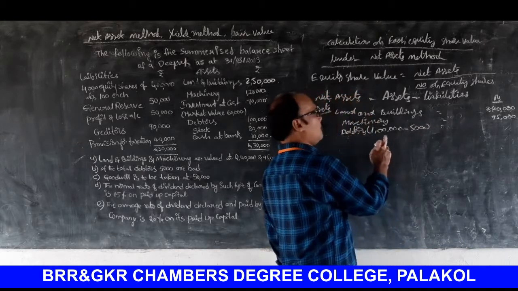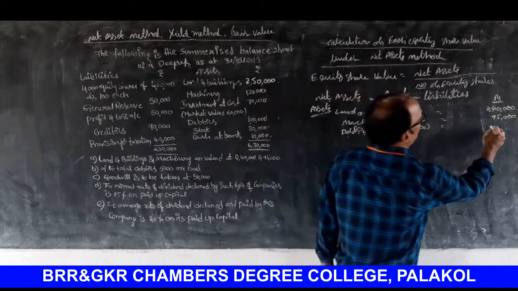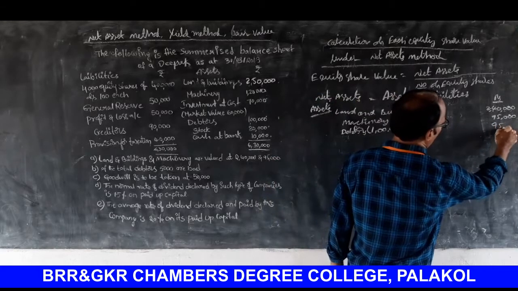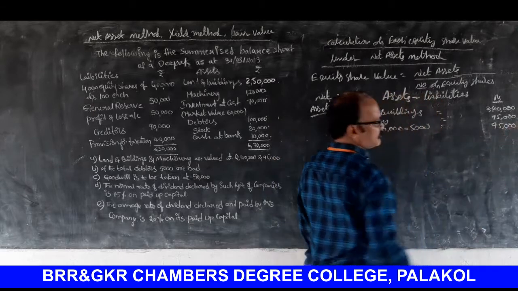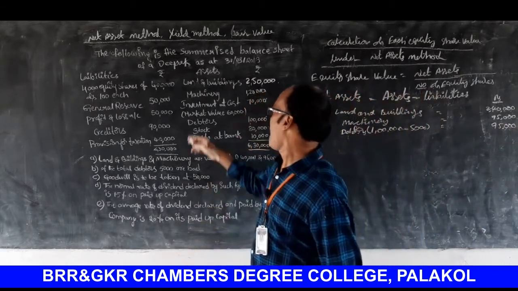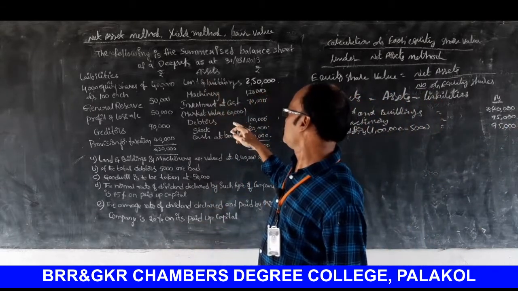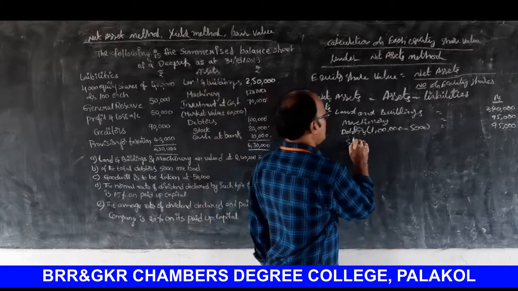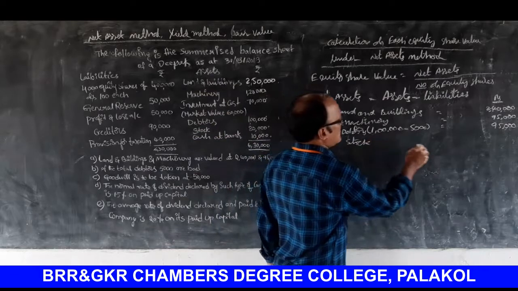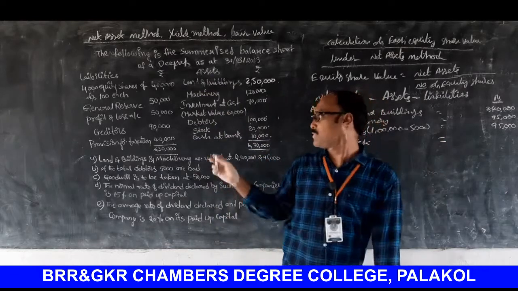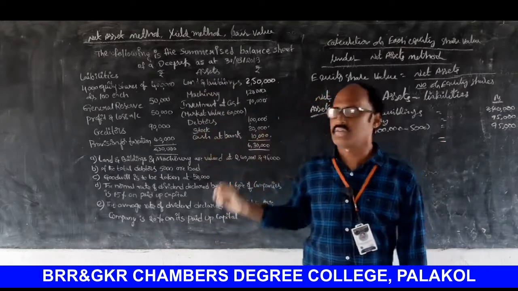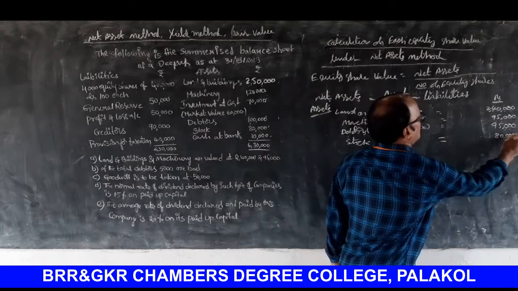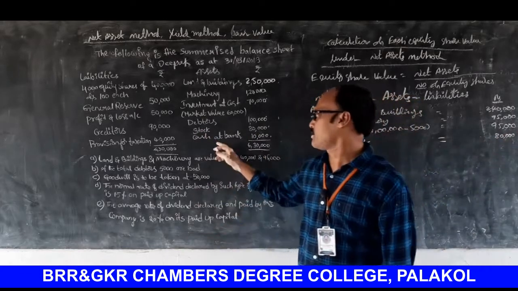So 1 lakh minus 5,000 is equal to 95,000. Next one, stock. What is the value of stock here? 80,000. Next one, cash.